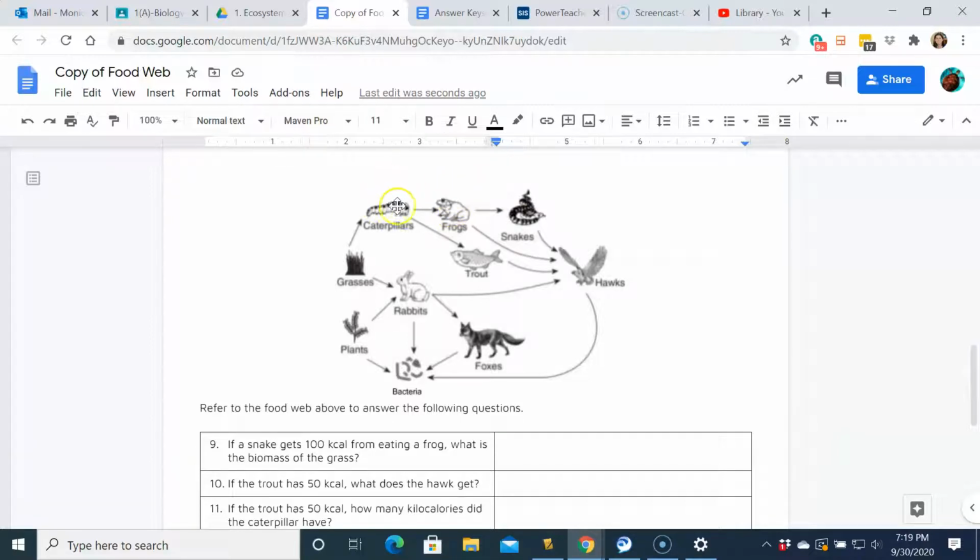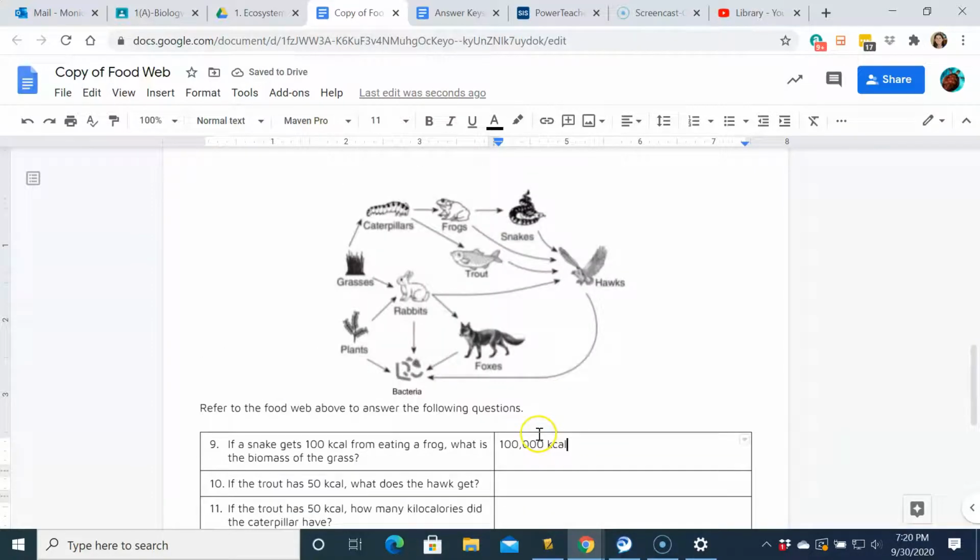That means the caterpillar has 1,000, right? I'm sorry, the snake gets 100. So this one's 100, this one's 1,000, this one is 10,000, which means our grass is now 100,000 kilocalories. Don't forget all your zeros. Okay?